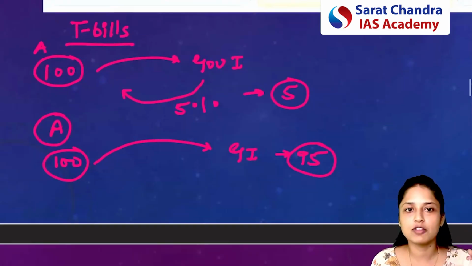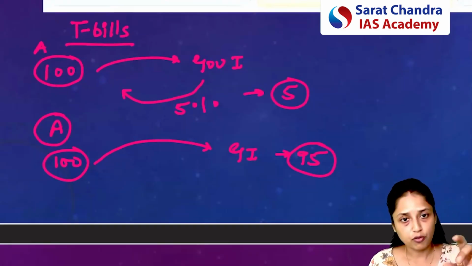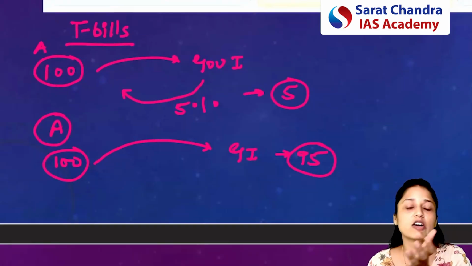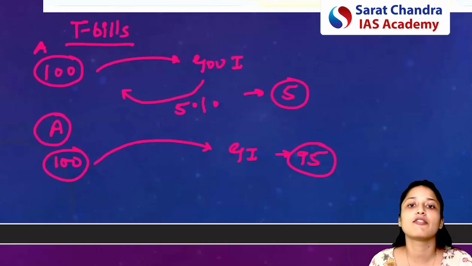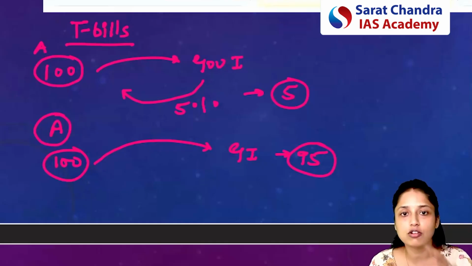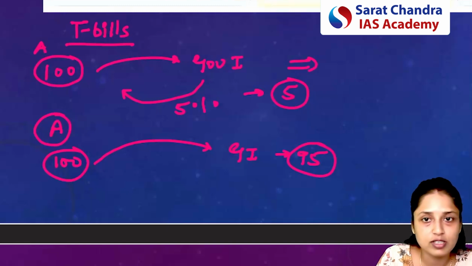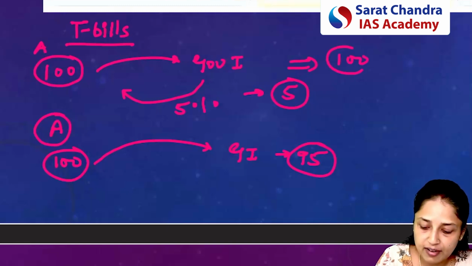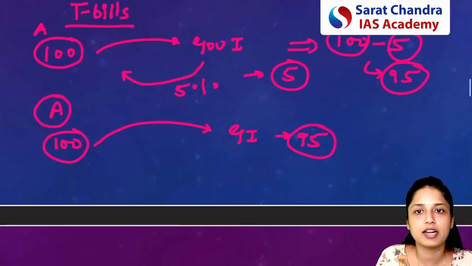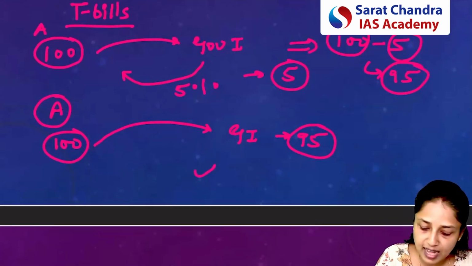So for the certificate of 100 rupees, the government of India will be getting only 95 rupees, because since no interest is involved, we have to balance everything. Because in the earlier situation, the government of India was getting 100 rupees, and after that 5% had to be paid as interest. So in net value, what was the government of India getting? 95. So the same thing is happening here.